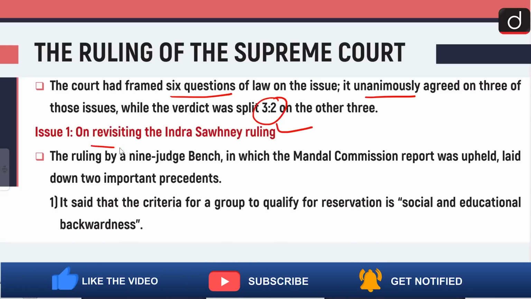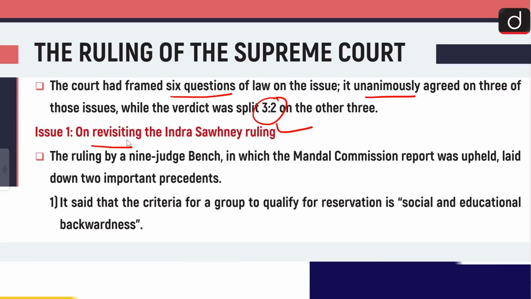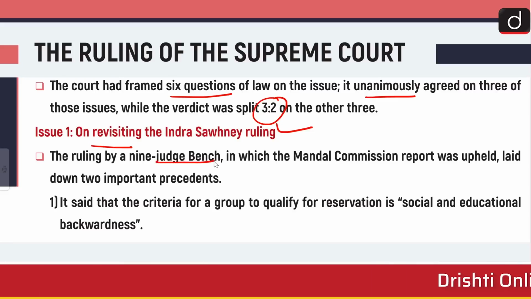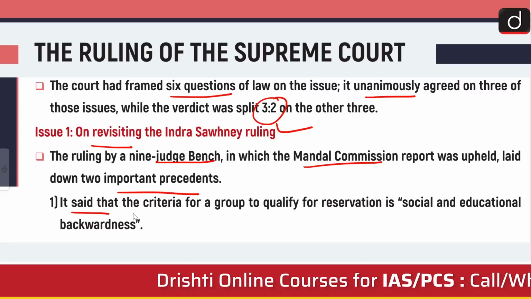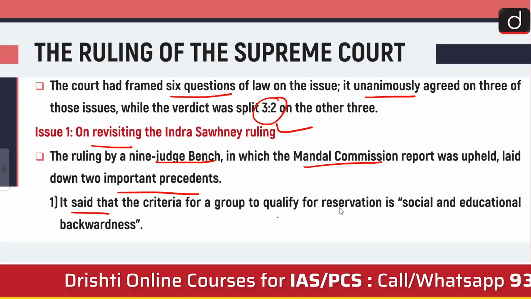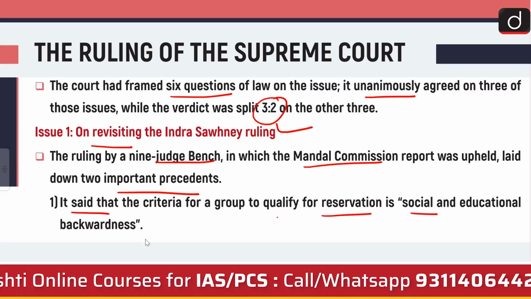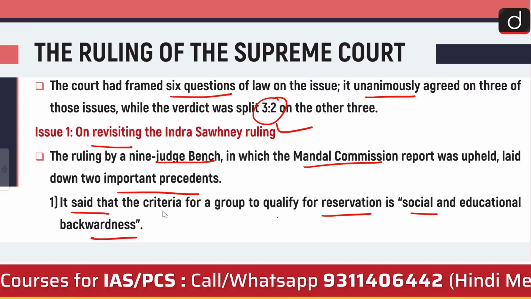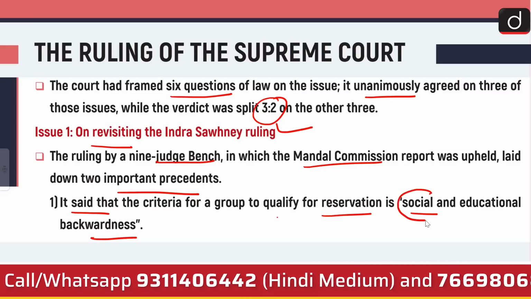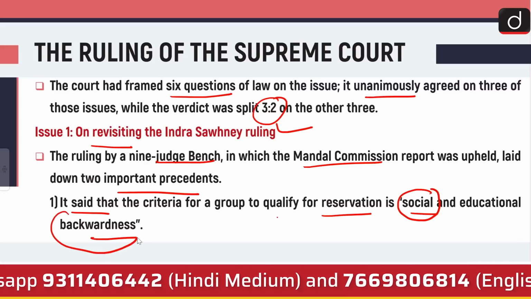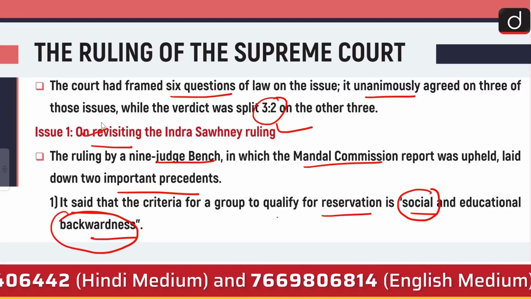The first issue was on revisiting the INDRA-SAWHNEY ruling. The ruling by a 9-judge bench, in which the Mandal Commission report was upheld, laid down 2 important precedents. First, it said that the criteria for a group to qualify for reservation is social and educational backwardness. We should identify a group for reservation only when they are socially and educationally backward. This was the ruling in the INDRA-SAWHNEY case.